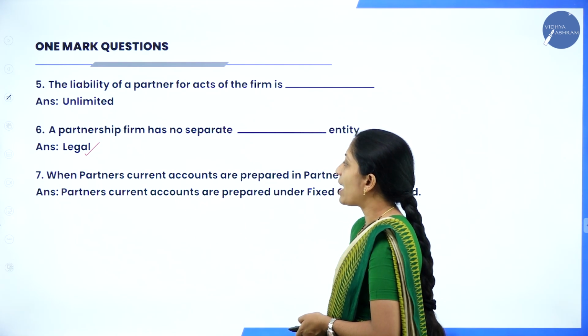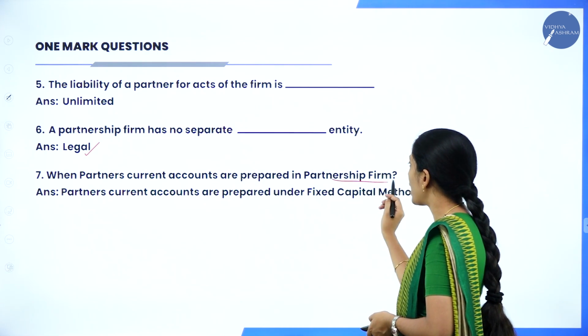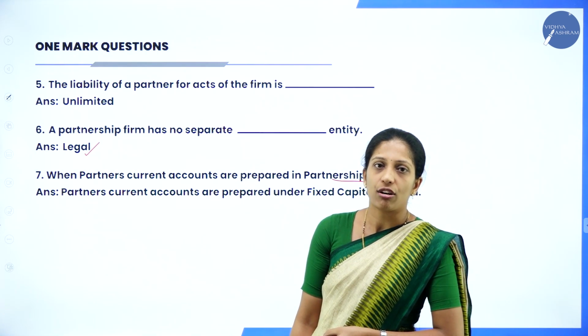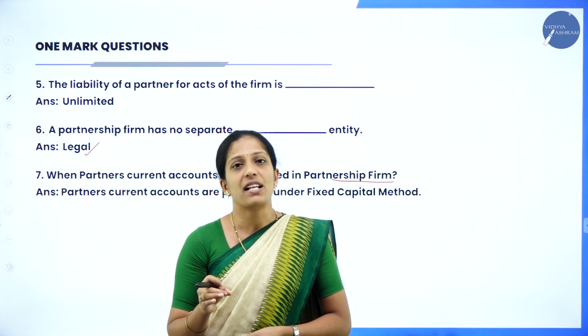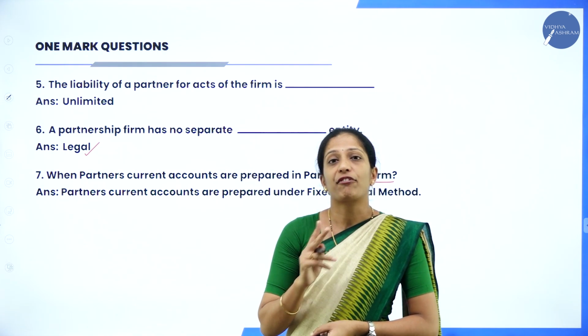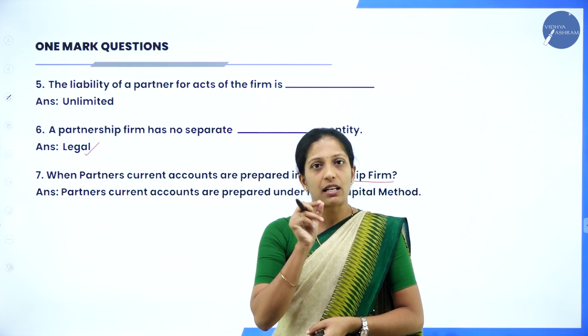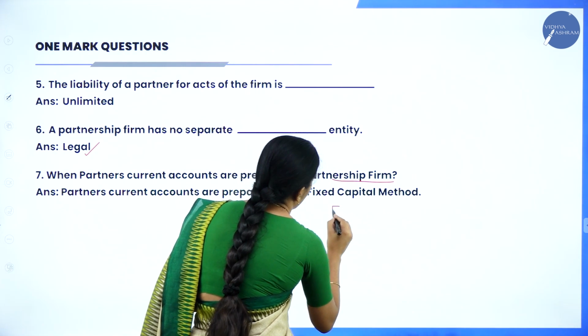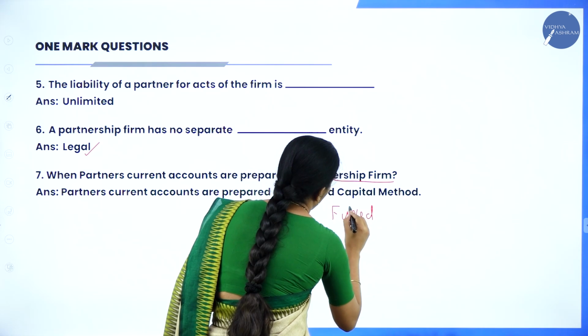Next question is, when partners' current accounts are prepared under partnership firm. I have told you there are two methods to prepare capital account of the partners, that is fixed capital method and fluctuating capital method. Under fixed capital method, you have to prepare two accounts.